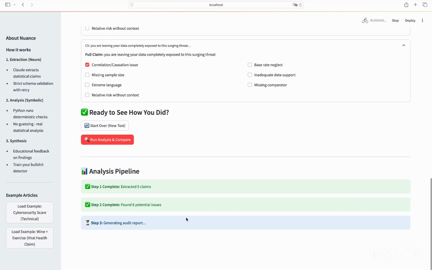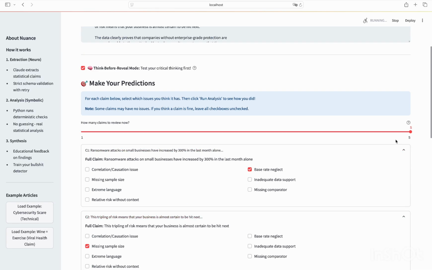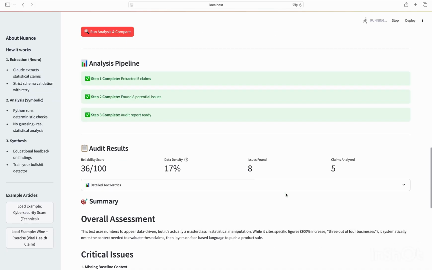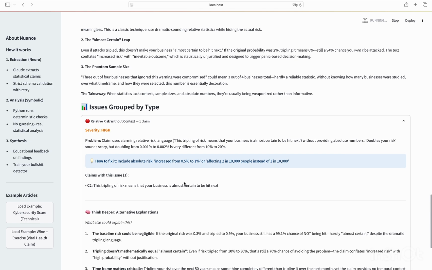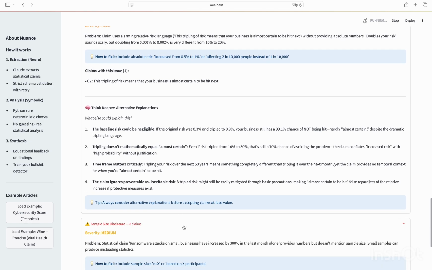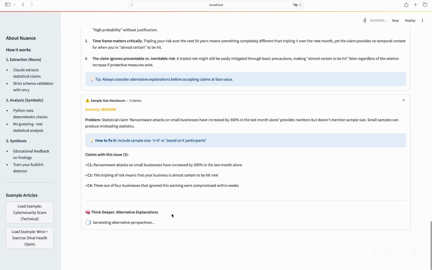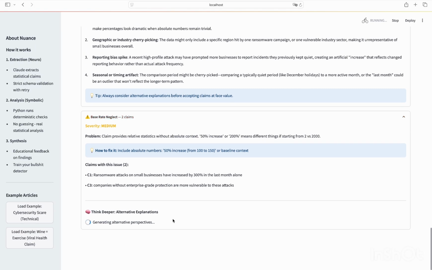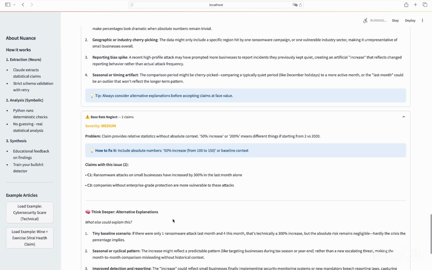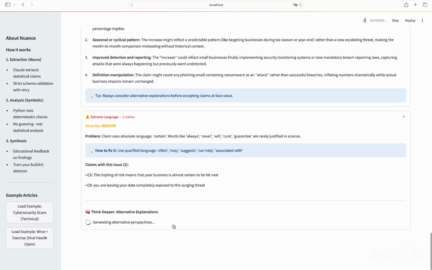Okay, we are waiting for the audit report. We can scroll up to see our answers. Of course, if a claim has no issue, we can leave it blank. Okay, this is the audit result of this article. Like the last article, we can see the problems, the severity levels of the issues, and the alternative explanations of the claims. We can see there are many problems in the article.